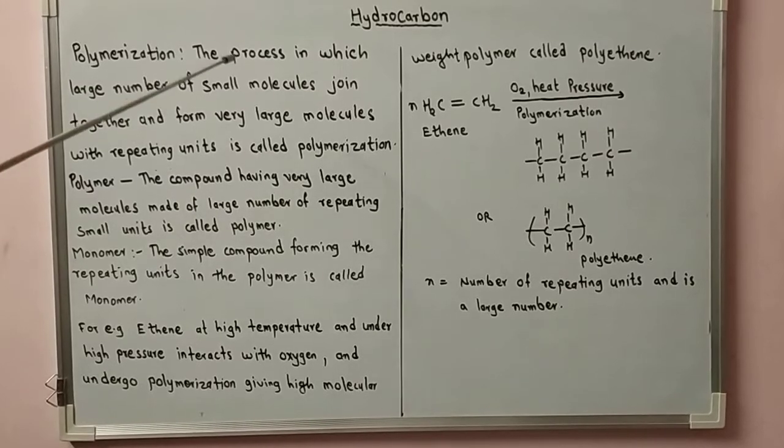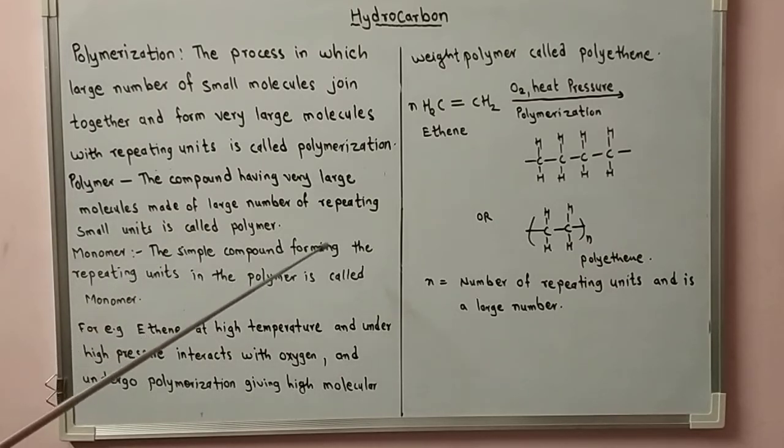Polymerization: the process in which a large number of small molecules join together and form very large molecules with repeating units is called polymerization. A polymer is a compound having very large molecules made up of a large number of repeating small units. And a monomer, the simple compound forming the repeating units in the polymer, is called a monomer.